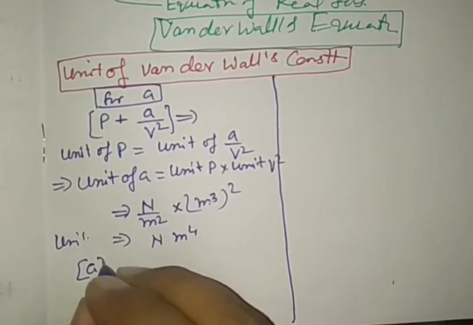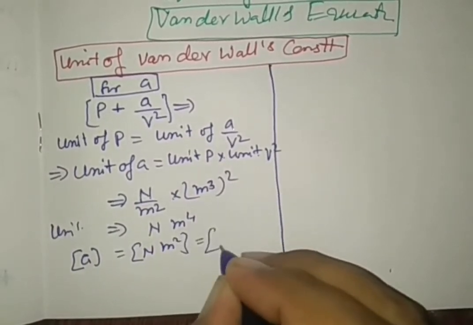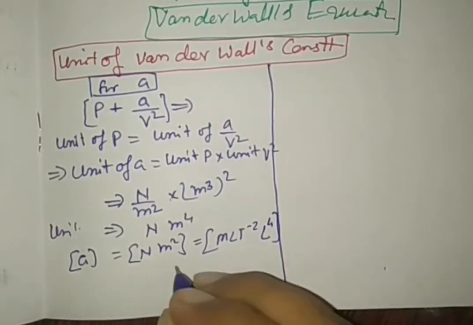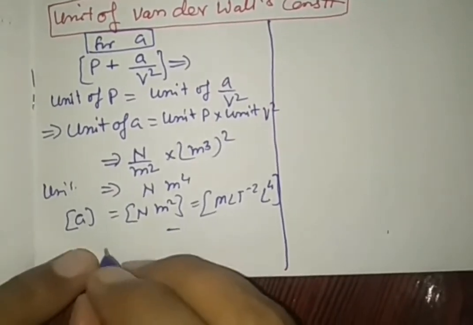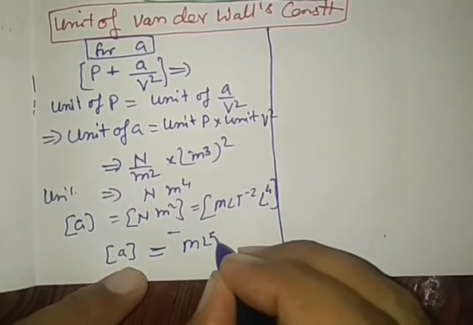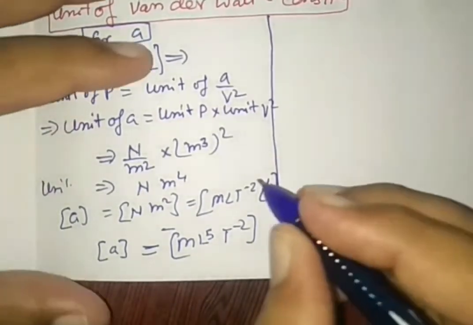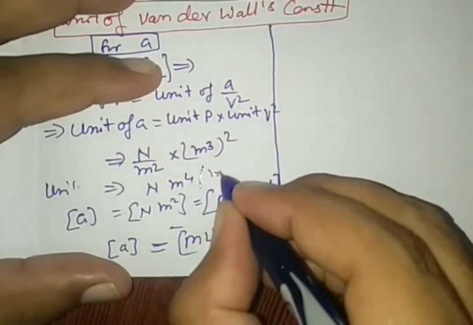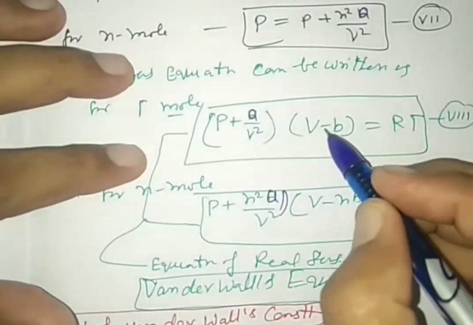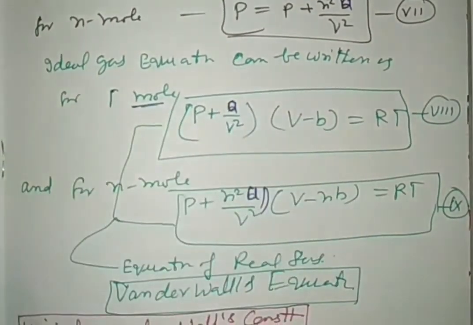The dimension of A can be written from Newton meter power 4. Newton is a force, M L T minus 2, into L power 4, meter power 4. So the dimension of A can be written as M L power 5 T minus 2. Right? This unit is per mole, because the formula P plus A by V square, V minus B equal to RT, we have taken for 1 mole of gas.